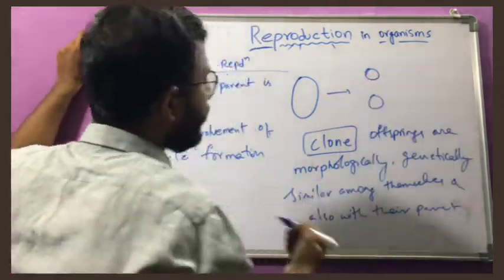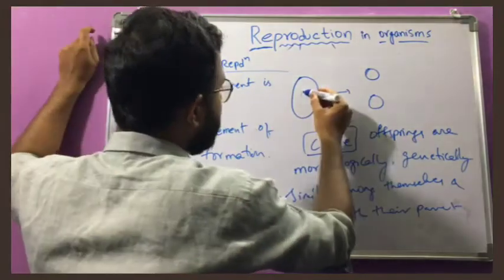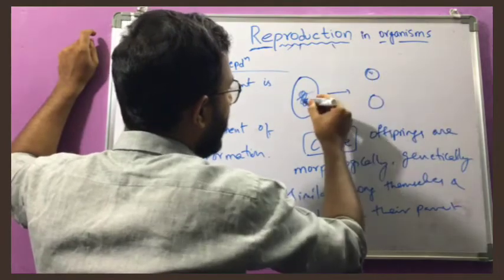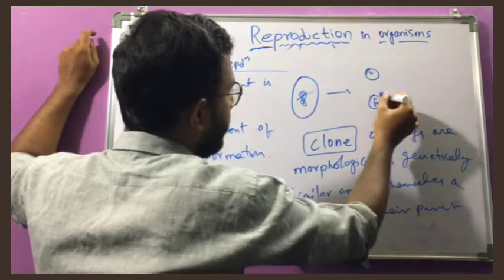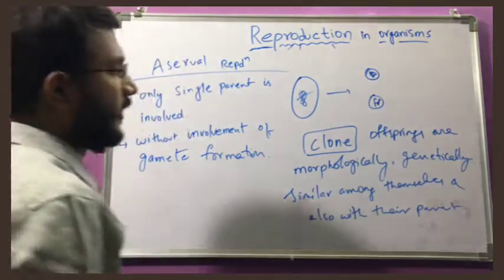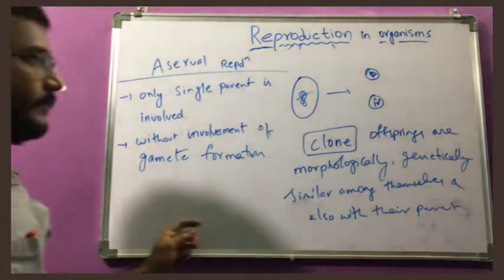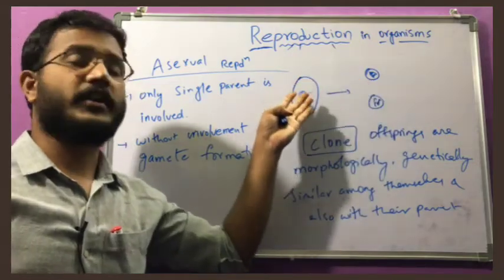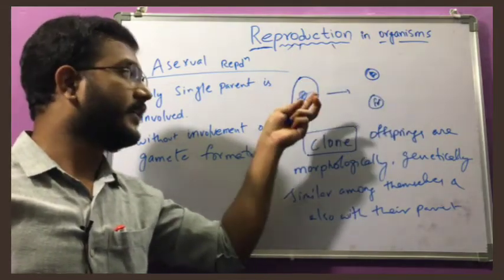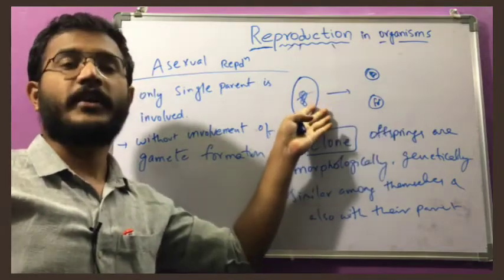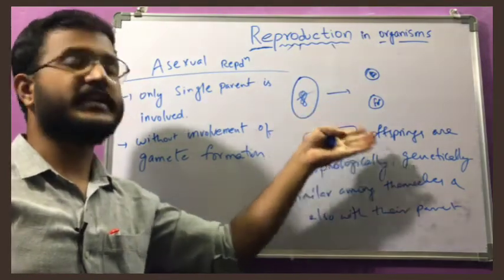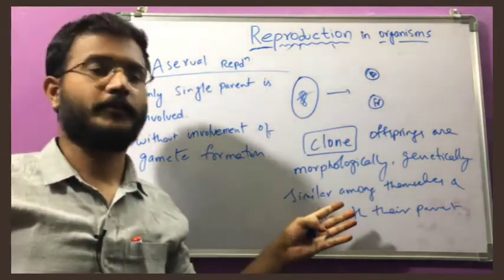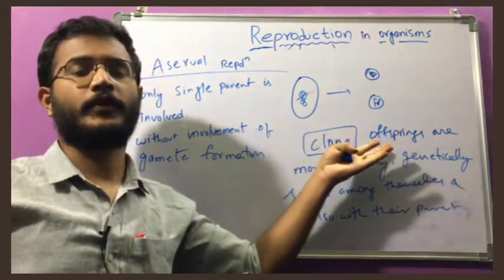Because one cell is dividing into 2 cells. This is the nucleus, this is the DNA material, and half of the DNA will go here and the remaining half will go here, and it will double again to form its original DNA. So for physical appearance, and also if you read the DNA, it will be the same as their mother. That is the specialty of asexual reproduction. Same copies will come, because the cell is itself dividing into 2.